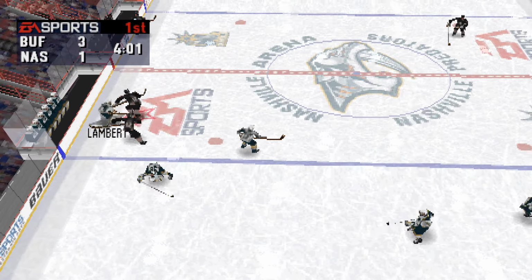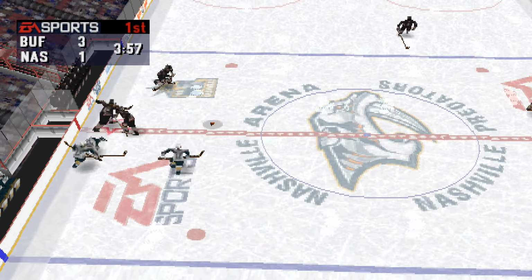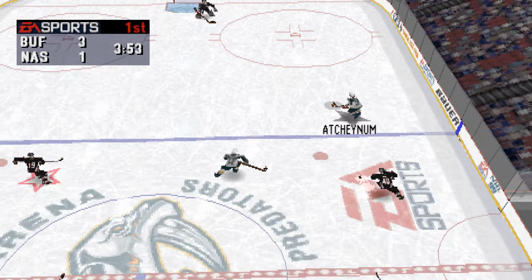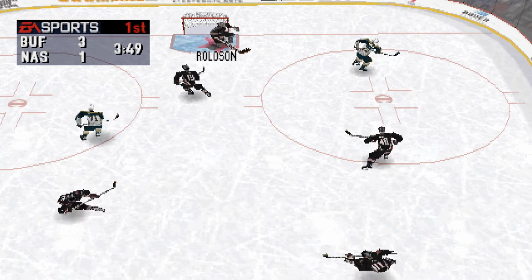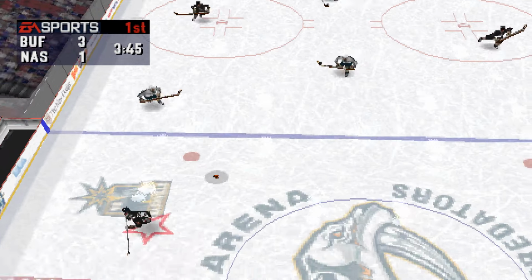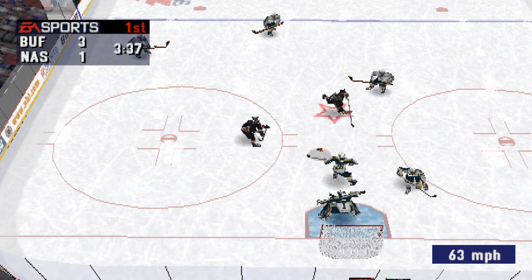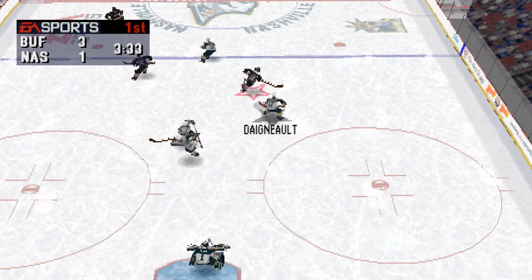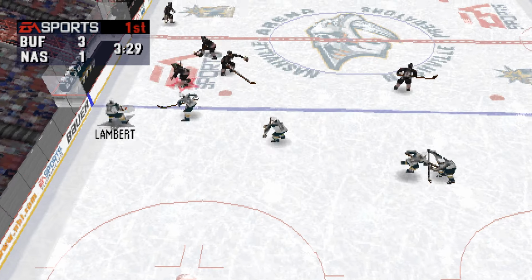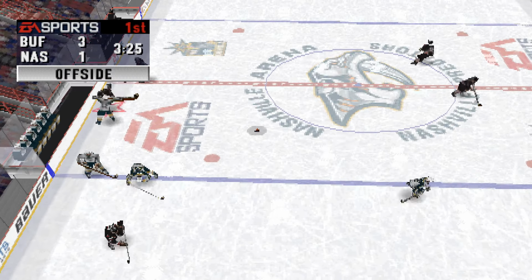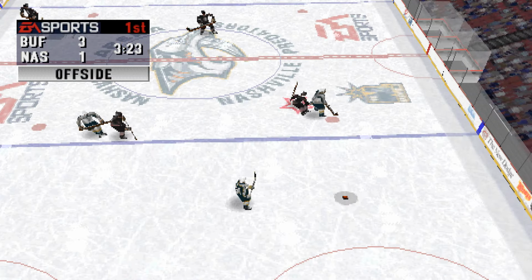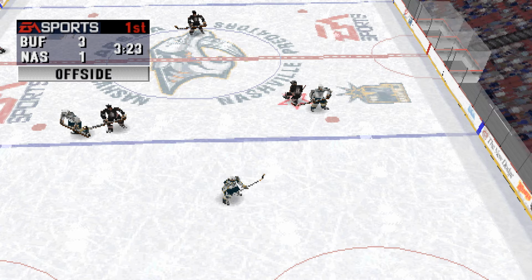The puck's knocked loose by Holland. Lambert into the middle. Holland passes to his own zone. Rollison stops him. Buffalo still leads by 2. Moves in. Daniel passes it across. 3:26 left in the period. He's flattened by Etchingham. That's offside.